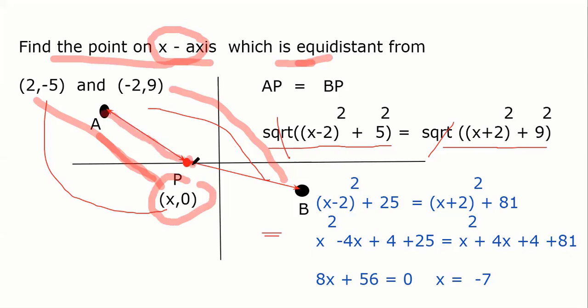So distance between these two will be equal to distance between these two. So AP will be BP. Now you know how to find AP, you know how to find BP. Equate both. Square root will go anyway. When you square it, solve it, you get the value x. That's it.